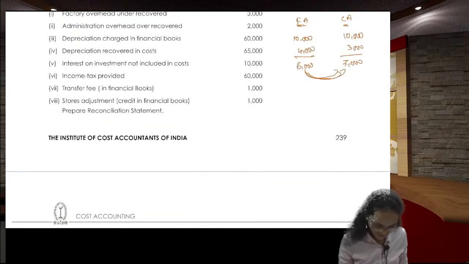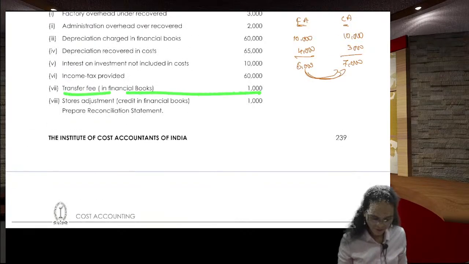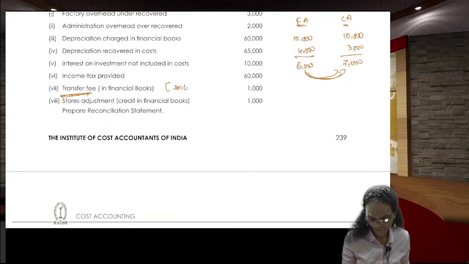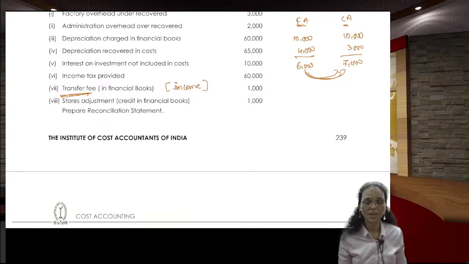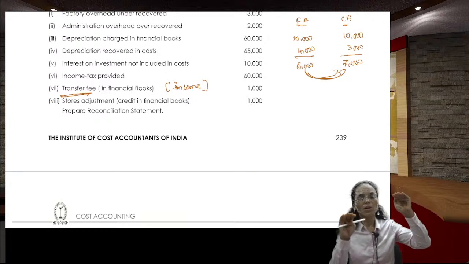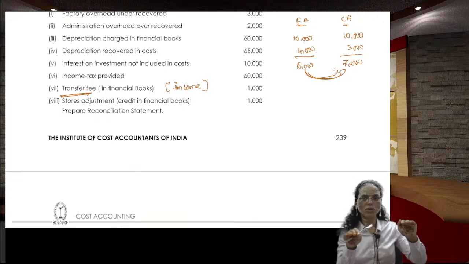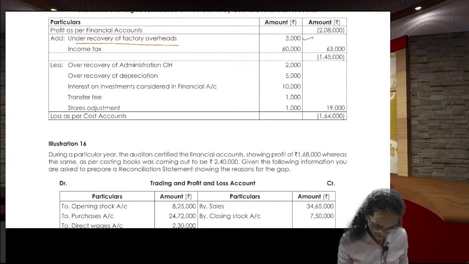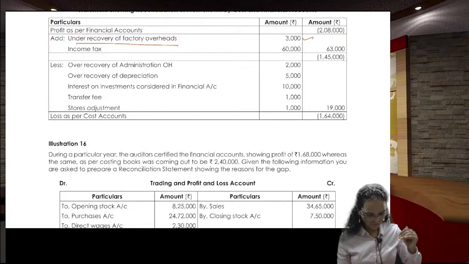Next one, transfer fees in the financial book. Actually here in the question, as per our book, they are assuming that this is an income. They are assuming as per the question, this is an income. So, income is shown in the financial, in the sense income has gone up. Your cost is here, income of the financial is here. So, you come down with the 1,000 rupees. Transfer fees 1,000 rupees. You come down.